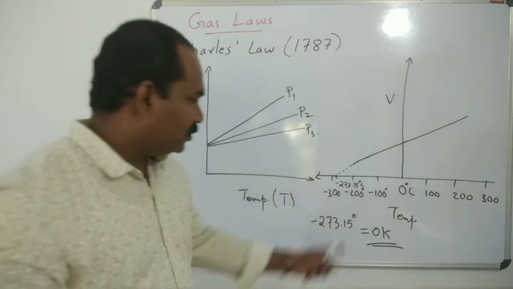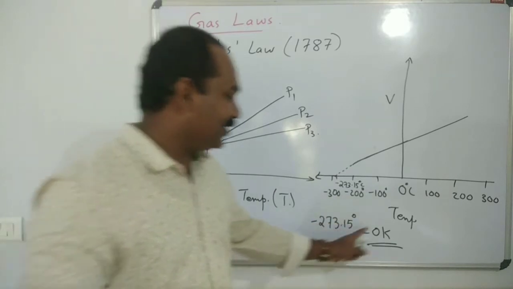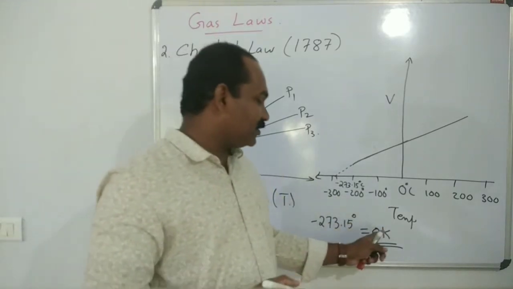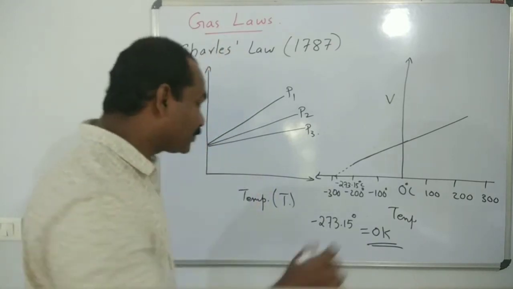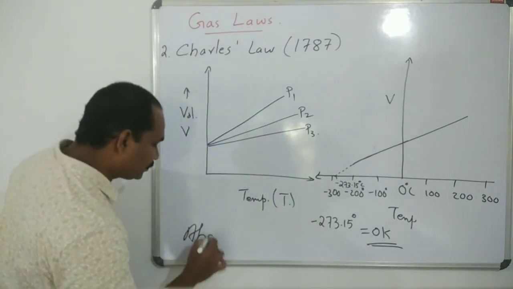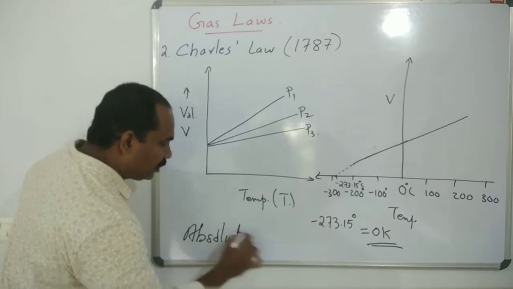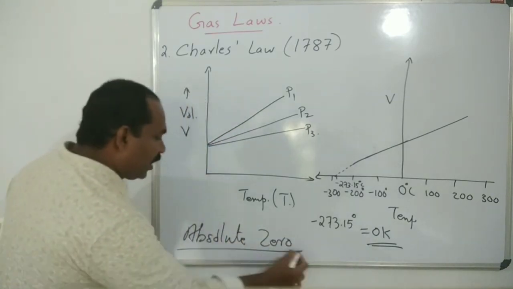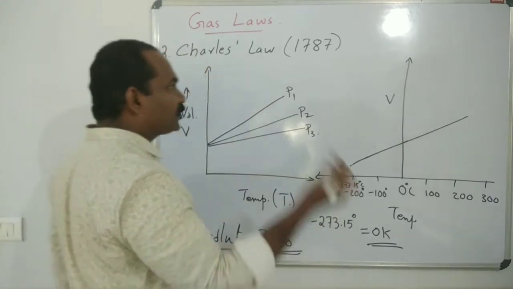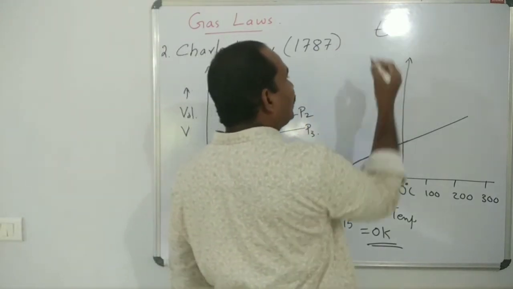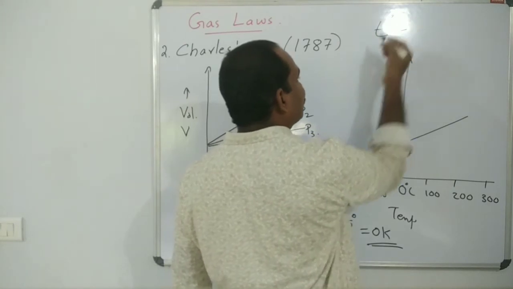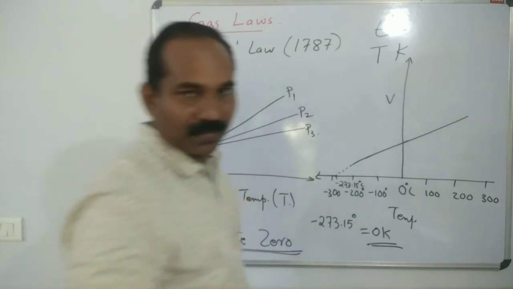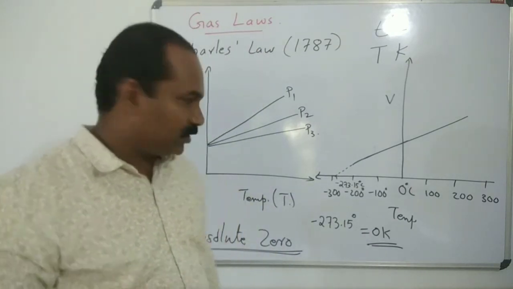Remember that. This temperature is also known as absolute temperature. Absolute 0, or the scale, is known as absolute temperature. As we know, in degrees Celsius we write degrees Celsius, and T is in Kelvin. These things you know.